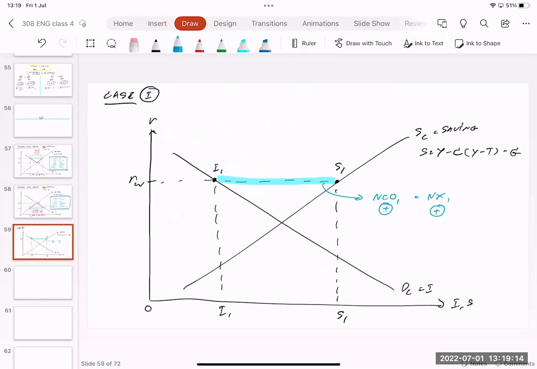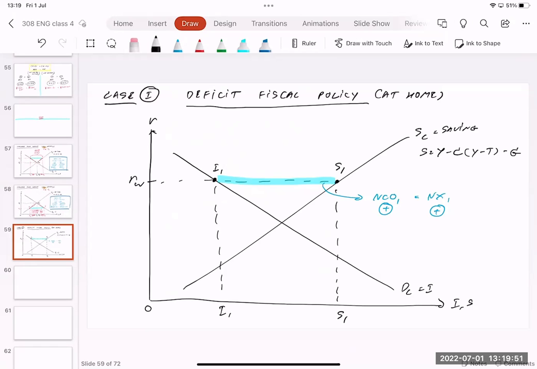Now, if something happens, for example, if our country uses deficit fiscal policy at home, meaning our country uses this policy.